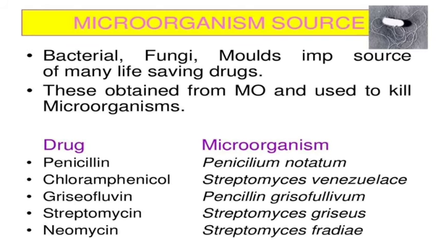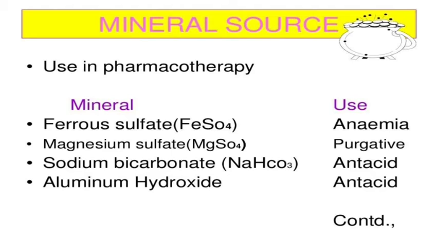And microorganism source: bacteria, fungi, molds are important sources of many life-saving drugs. These are obtained from microorganisms and used to kill microorganisms. Drugs are penicillin, chloramphenicol, griseofulvin, streptomycin and neomycin. Penicillin, Penicillium notatum; chloramphenicol, Streptomyces venezuelae; and griseofulvin, Penicillium griseofulvum. Streptomycin is Streptomyces griseus, neomycin is Streptomyces fradiae.